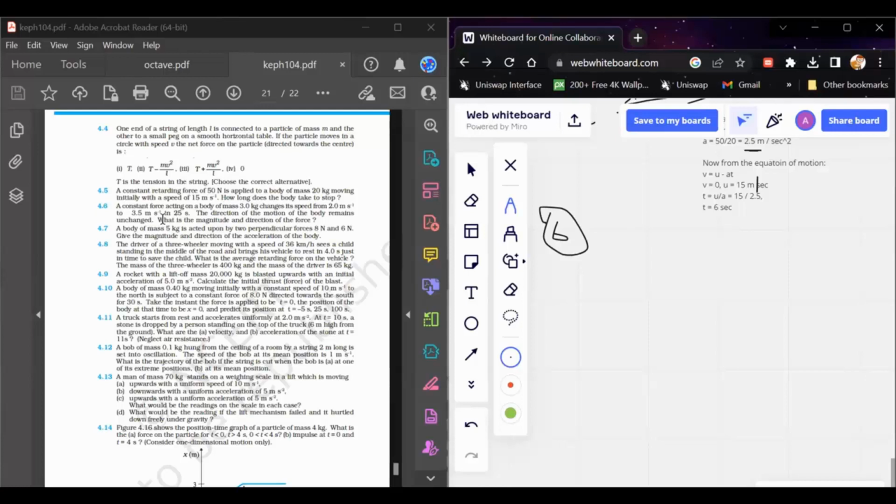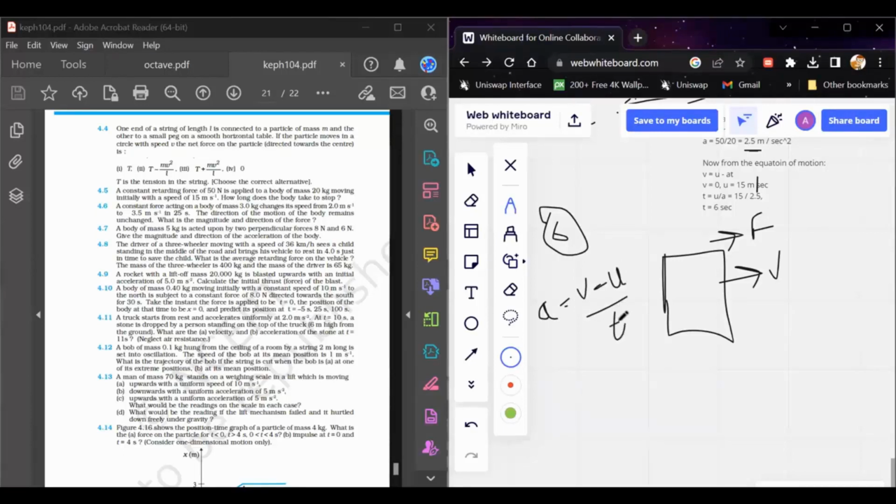So what does this mean? The force basically acts in the direction of the motion of the body. Let's say the body is moving in this direction, and we can conclude that force is also acting in this direction because only then the direction of the body will remain unchanged, right? So to find the acceleration of this body, acceleration is equal to v minus u divided by time taken.